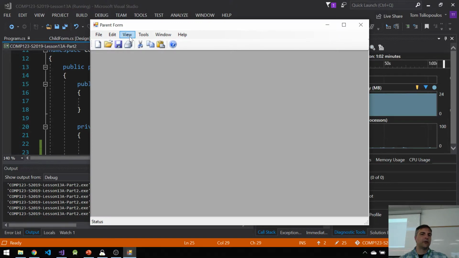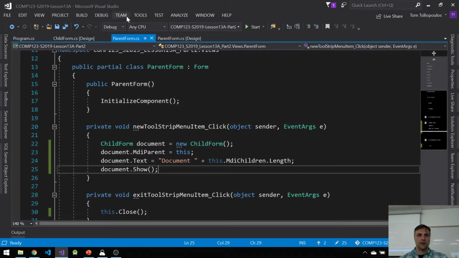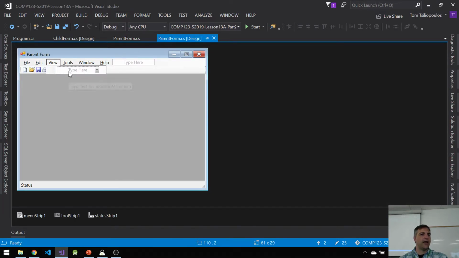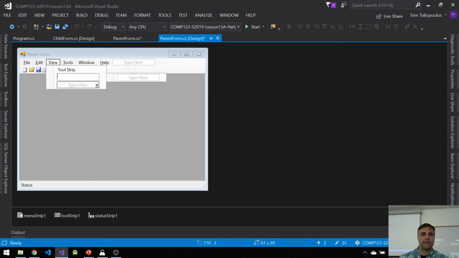Alright, here's something else I want to do with the view menu. So let's go back to the view menu. So again, I'm going to go back to parent form. In the view menu, I want to add two things. Again, you can see that there's a combo box, a menu item. Here's a menu item. And I want to call this thing tool strip, and this will be status bar. Okay, so tool strip and status bar.